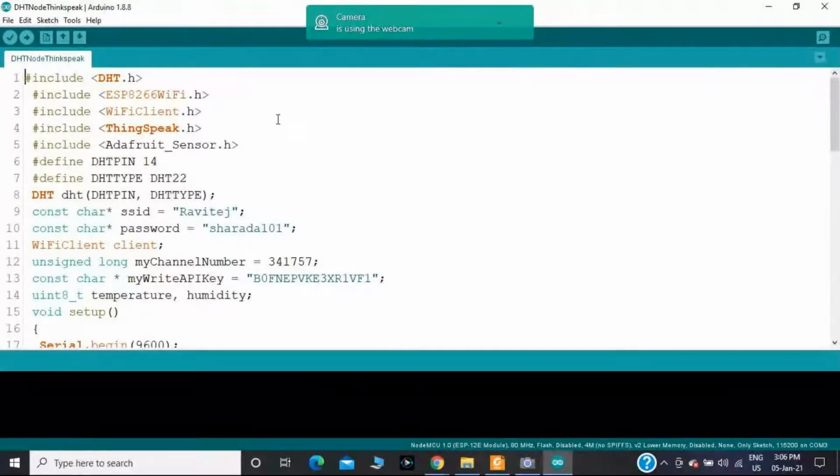As you know, first we should initialize the values. What are all the libraries you are using?